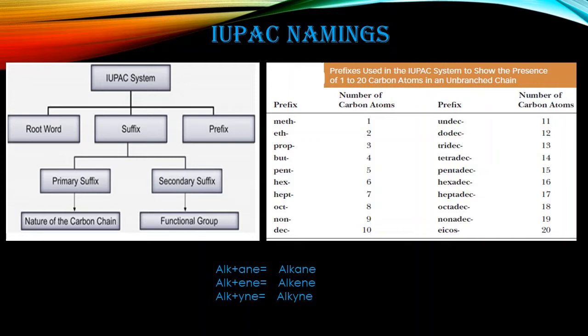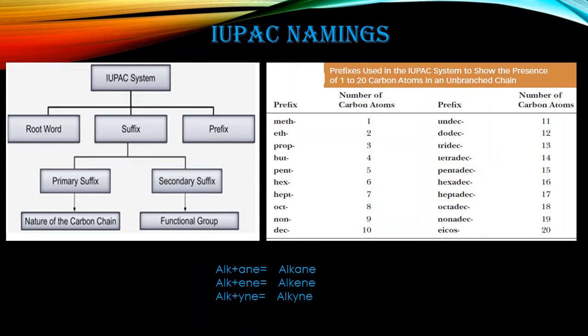Whenever we count four, that is but. And ane comes from the single bond. That is an alkane, with general formula CnH2n+2. So if we add alk plus ane, but plus ane, that is butane. The formula CH3 CH2 CH2 CH3 is butane. This contains only single bonds. Similarly we have methane, ethane, propane, butane.